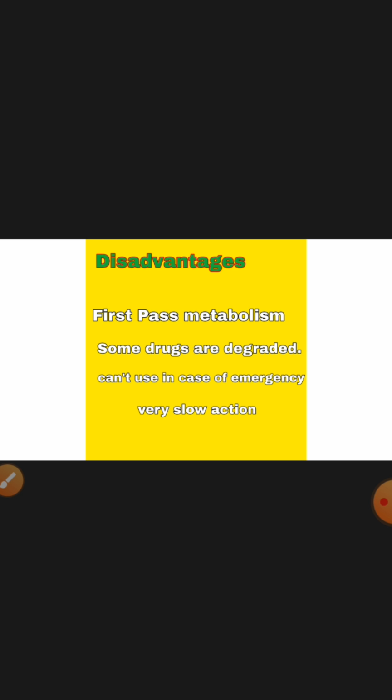Next disadvantage is that it can't be used in case of emergency. That means if any person gets a severe attack or any hemorrhage, that means severe loss of blood, then we can't give drug to that patient orally. Also in case of nausea and vomiting, we can't give drug orally because the patient is not able to take that drug. For an uncooperative patient also we can't give drug orally, and students, the oral route has very slow action. This is a very important problem.